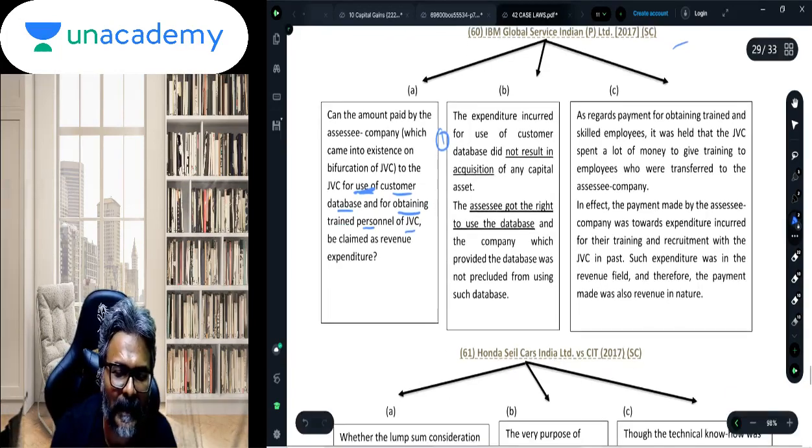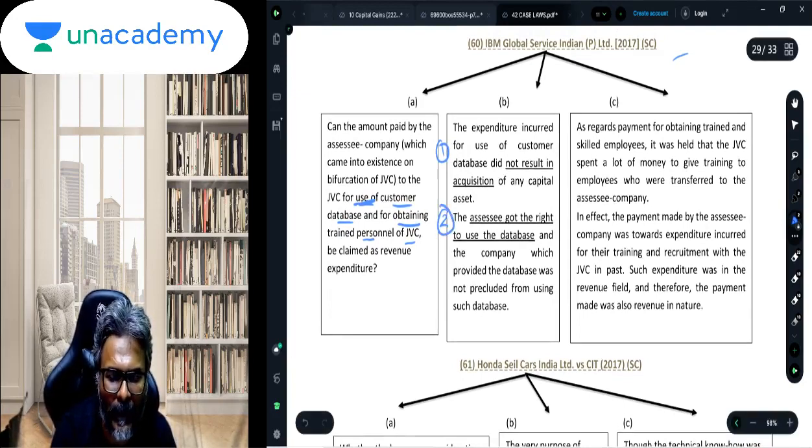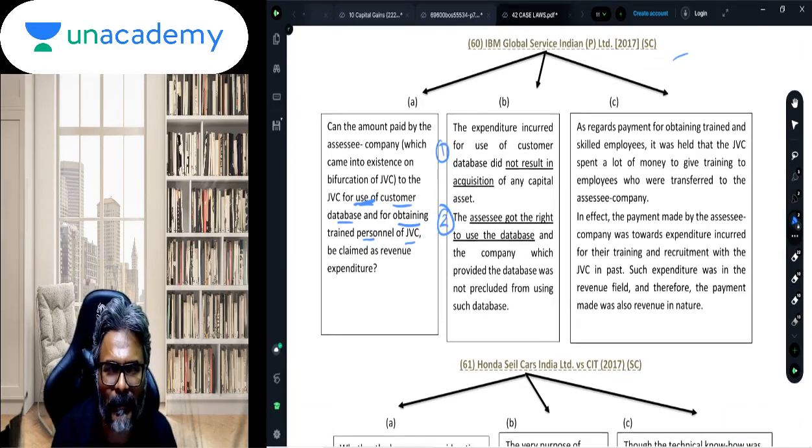So whether that lump sum payment to the JV partner will be considered a capital expenditure? The Supreme Court has said no. The reason is, point number one, the first payment, which was for the use of the customer database, is not for acquiring any asset, because you are not paying to acquire the database, you are making the payment to use the database, and hence this particular payment cannot be considered a capital